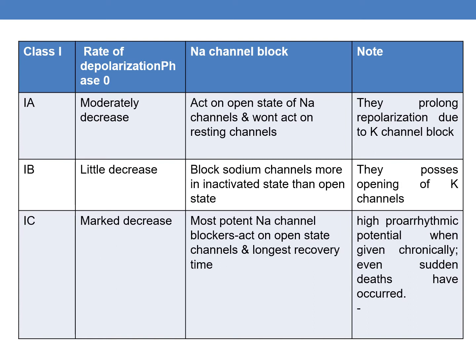Now the class 1 drugs are further categorized into three subcategories based on the rate of depolarization of phase 0. The class 1A drugs moderately decrease the rate of depolarization of phase 0, whereas class 1B drugs have little decrease, and 1C drugs have a marked decrease in the rate of depolarization of phase 0.